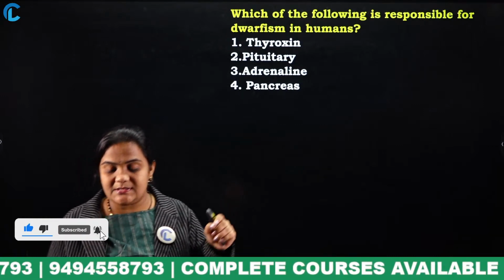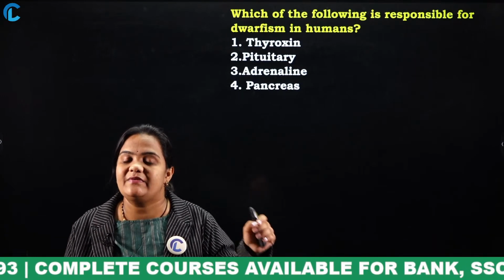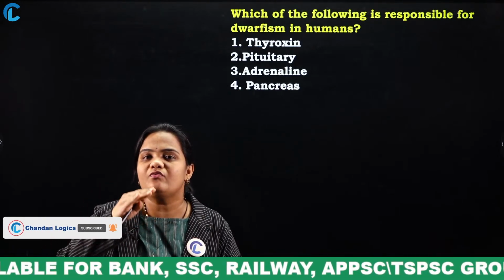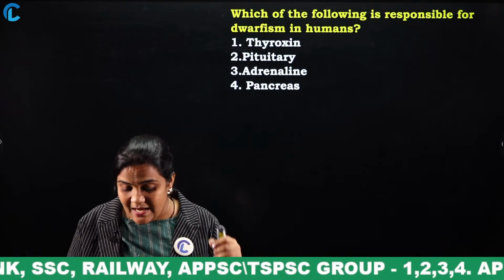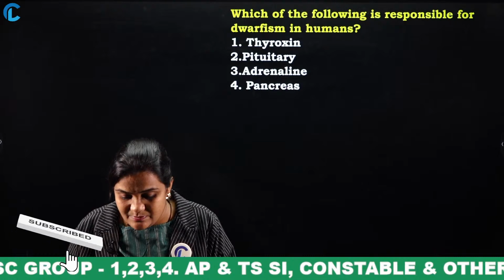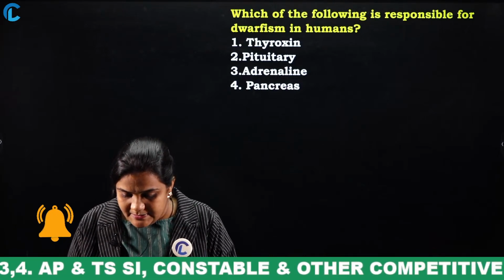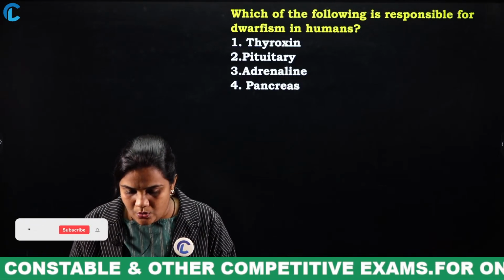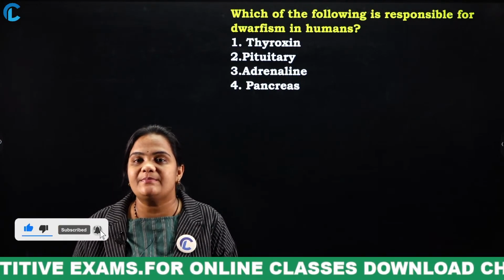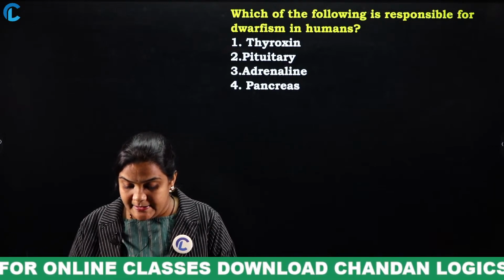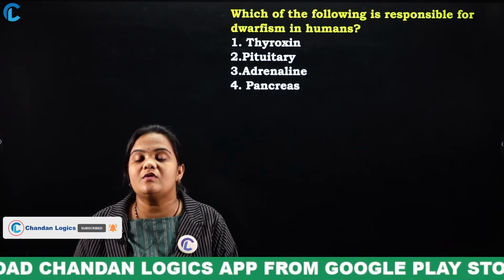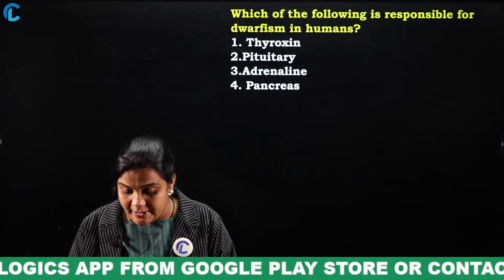It is seen not only in humans, it is seen even in some animals also. Dwarfism means very short, they will look very short, okay? Which gland is responsible for the dwarfism condition in humans? Yes, very good. I'll give a hint, it is also known as the master gland of the body.